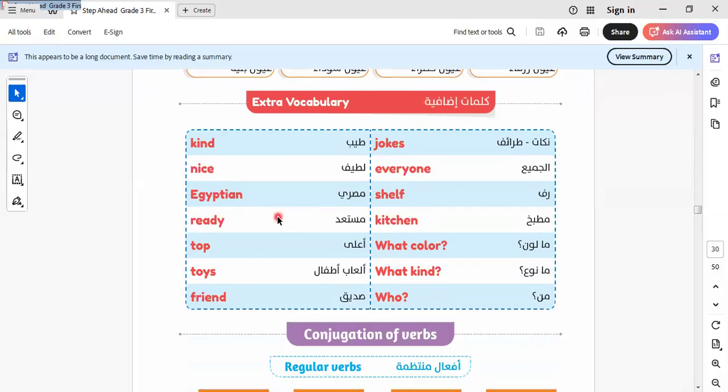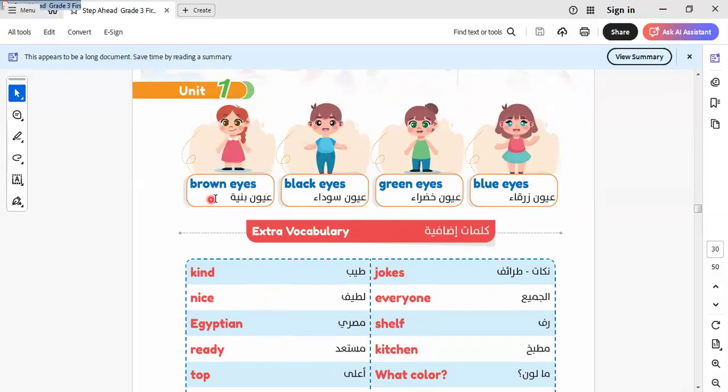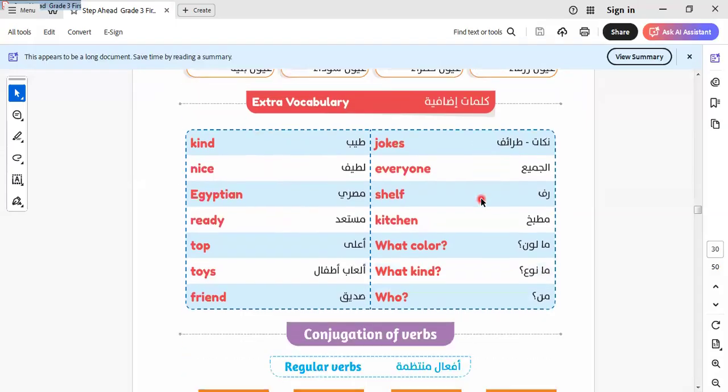Okay, I think now we know that the color is used as an adjective to describe a noun, like brown eyes, black eyes, green eyes, blue eyes, and so on. Here is some vocabulary. Let's learn it together. Here we have kind, nice, Egyptian. Egyptian here is called a nationality. It means I come from Egypt. So Egypt is a place, but Egyptian is a nationality.